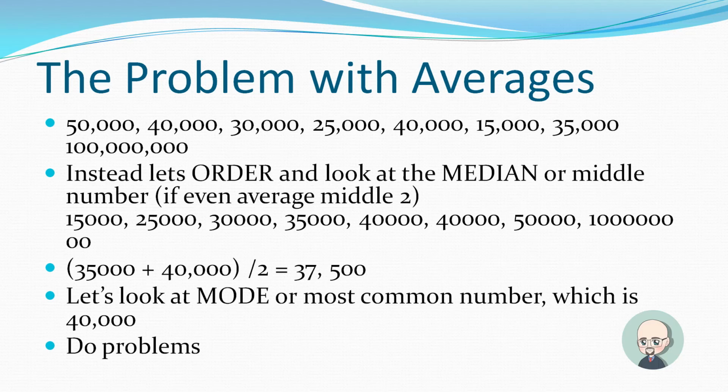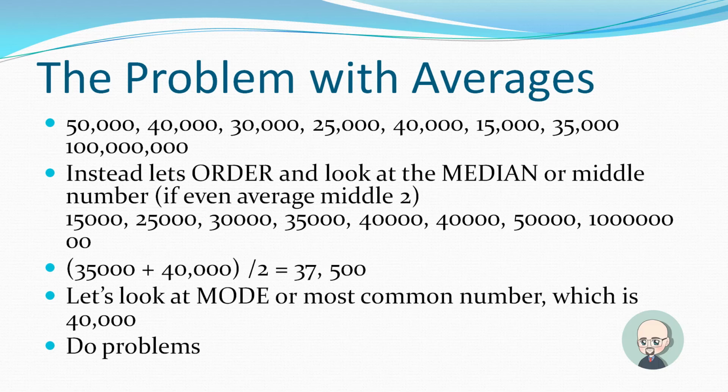And now we see the middle number. There's 8. So 1, 2, 3, 4, 5. We have to go for the middle of those two. So we average 4 and 5. We get 35,000 plus 40,000 divided by 2, and we get 37,500. And the mode, or the most common number, is 40,000.